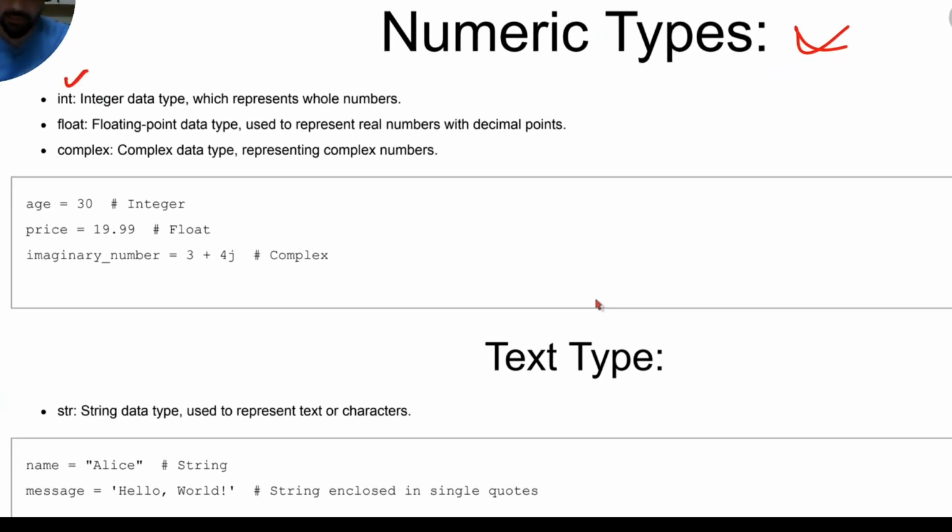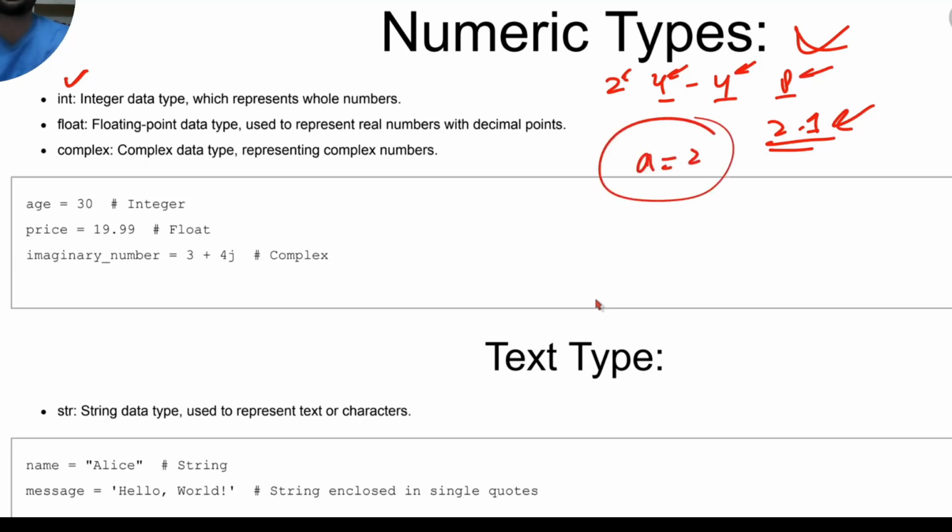The first thing is the integer type. What is an integer? It holds integral values like 2, 4, -4, 8. It won't have a point in it, so it won't have 2.1. It won't have things like that. That is called a floating point, basically. If you have an integral value, these are integers. So when you assign a is equal to 2, this is of type integer.